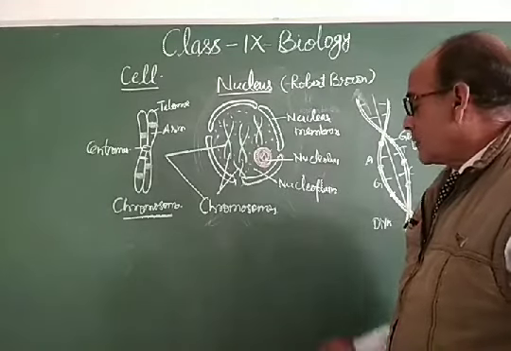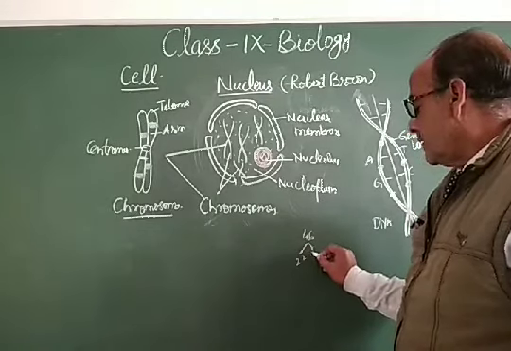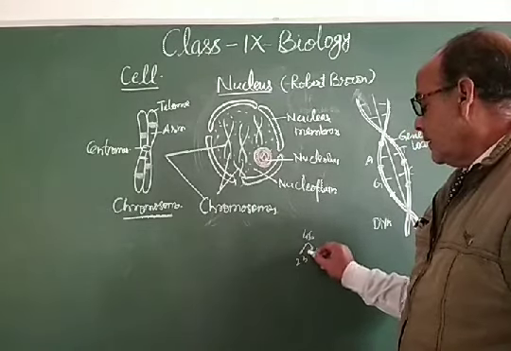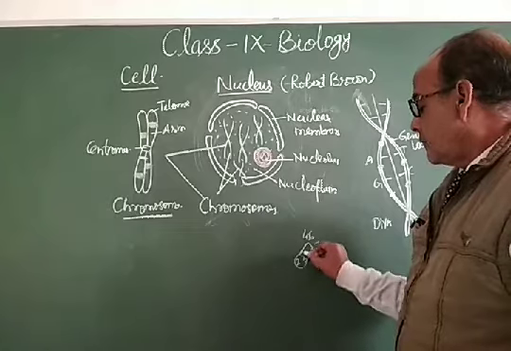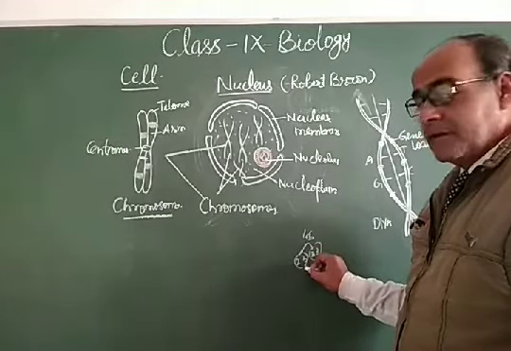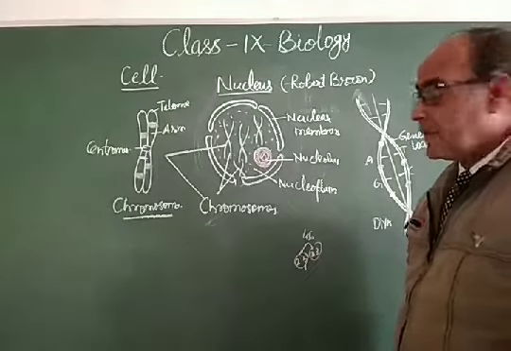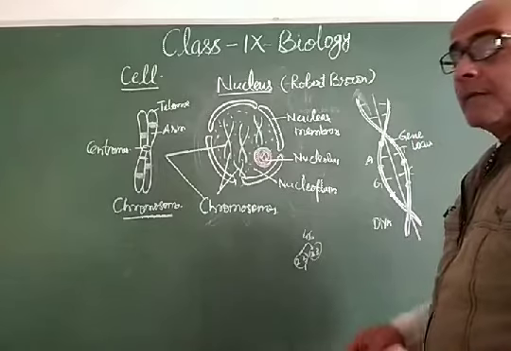If 46 is the chromosomal number, then it will divide into 23 and 23, for further fertilization or further mixing with the opposite gamete to form the zygote. And the zygote will have the complete number, 46.